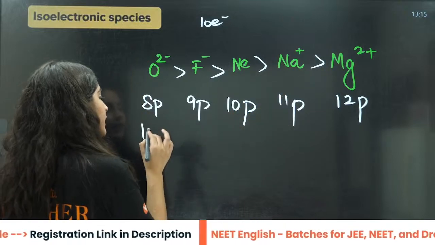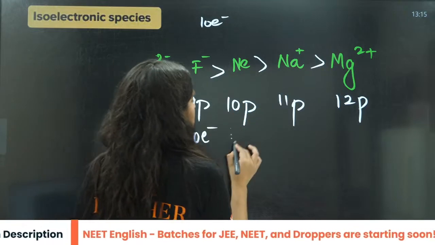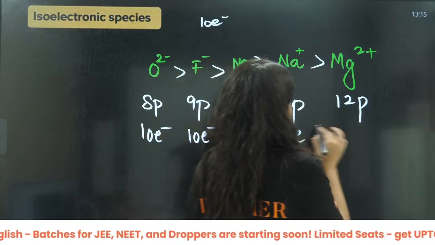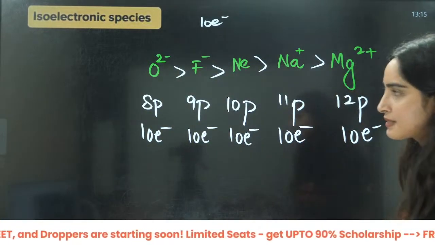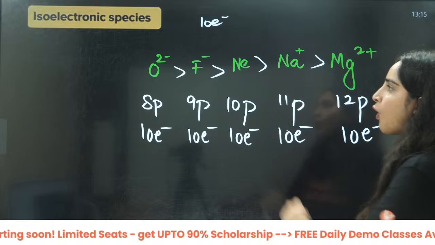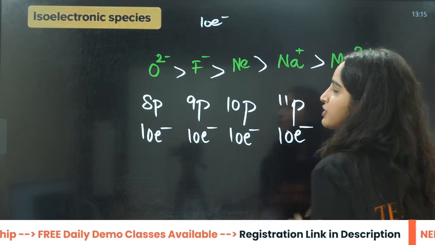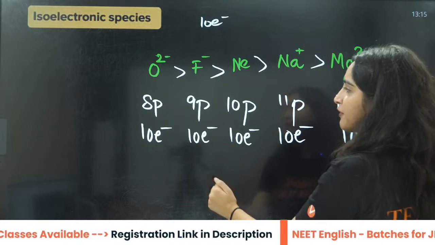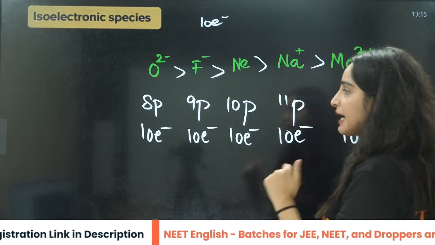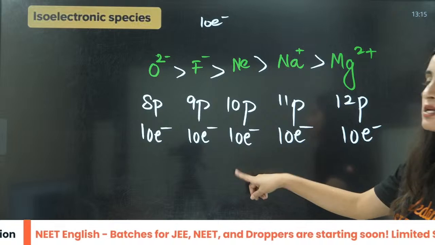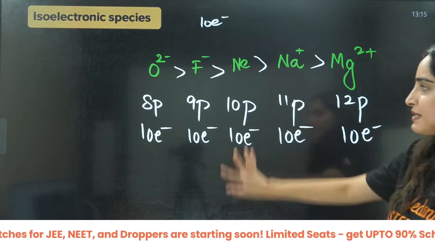Here you have 10 electrons each. Right? Okay. It is like oxygen is your friend. He also had 10 friends, but he took 8 chocolates. Right? He also had 10 friends, who took 9 chocolates. He had 10 friends. He took 10 chocolates. That means equal, right?